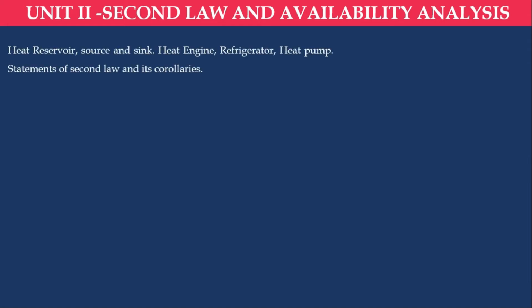This unit we categorized into 5 categories. The first category is we will discuss statement of second law, that is Kelvin-Planck Clausius statement. In that we will see heat engine, heat pump and refrigerator. Heat engine, thermal energy to mechanical. Heat pump is a device which maintains a temperature higher than the surrounding. Refrigerator is maintain a body temperature lower than the surrounding.